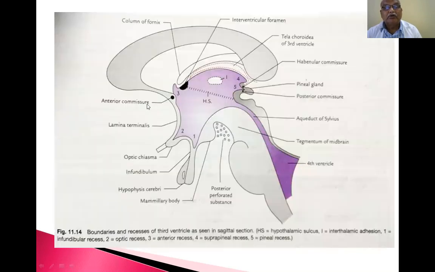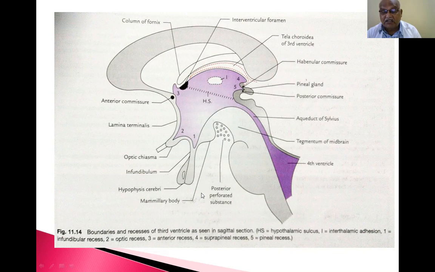I will show you. This is the optic chiasma. This is the optic recess of the third ventricle. This is the infundibulum, a stalk connecting the anterior pituitary and posterior pituitary. Both together are called the pituitary gland, connected to the hypothalamus. The cavity of the third ventricle extends into the stalk of the pituitary gland, that is the infundibulum, and this is called the infundibular recess. So this is also one recess. This is another recess.